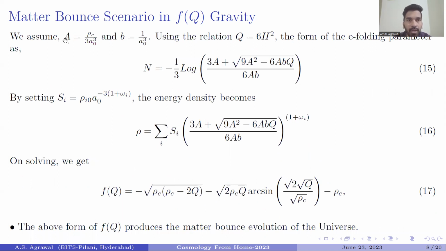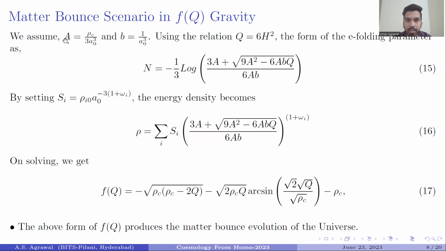Now we want to get the f(Q) model which can produce the above Hubble square term. So we have considered two values, A as rho c upon 3 a naught cube and B as 1 upon a naught cube. And we know that the non-metricity scalar is 6H square. Using this relation, one can easily get the e-folding parameter, which is represented in equation 15.